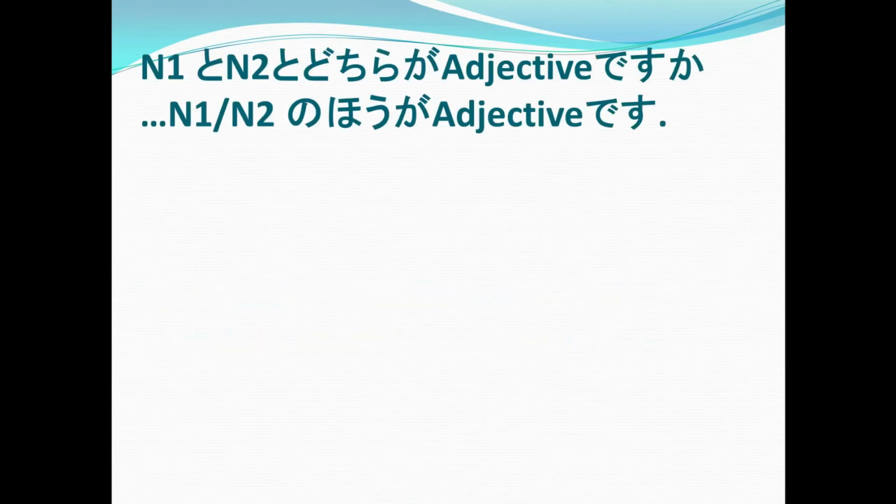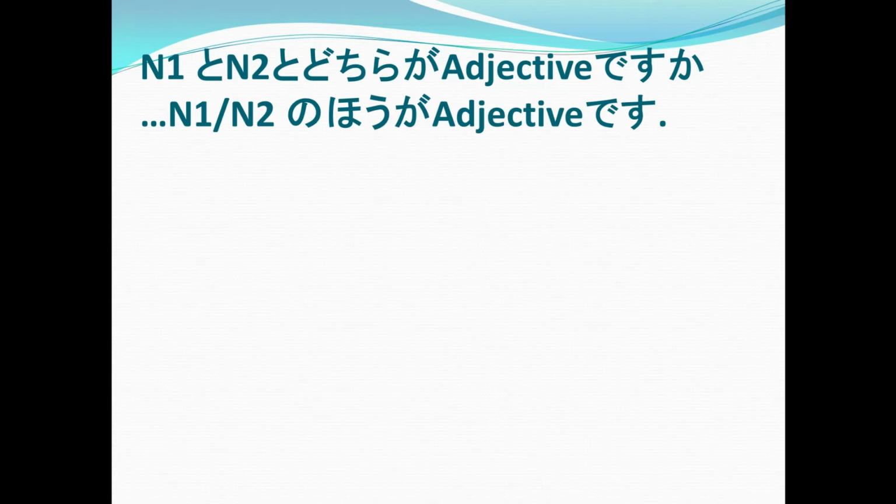So, we have noun 1 to, noun 2 to, dochira ga adjective desu ka? Again, noun 1 to, noun 2 to, dochira ga adjective desu ka? And then, when answering that question pattern, you either answer with N1 or N2, whichever is your answer, no hou ga adjective desu. Again, N1 or N2, whichever of the two you choose, no hou ga adjective desu.